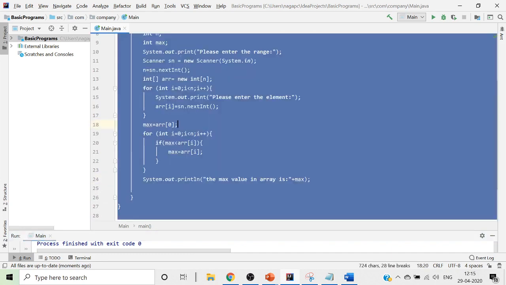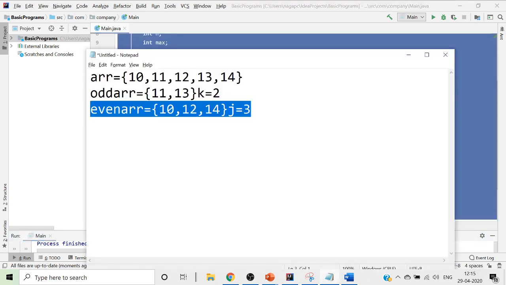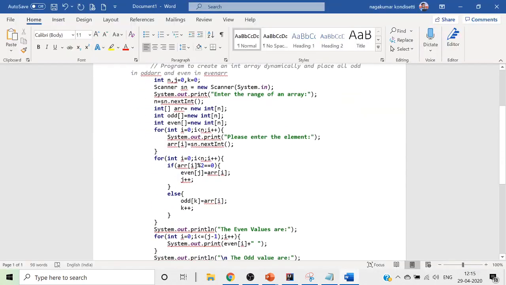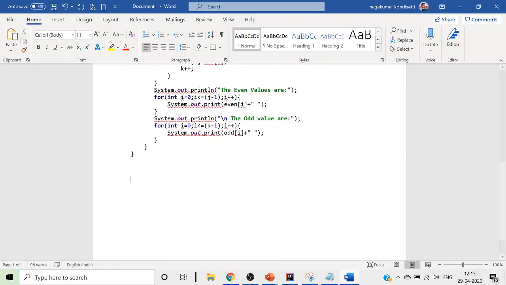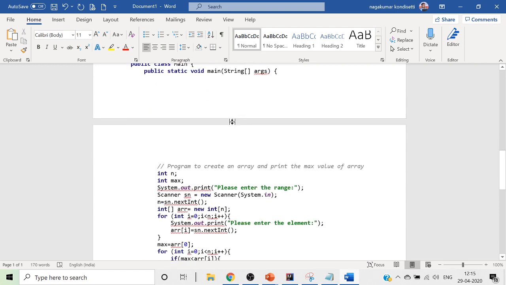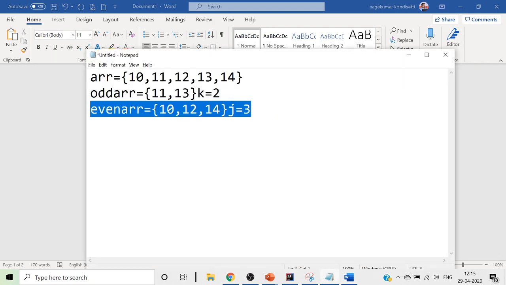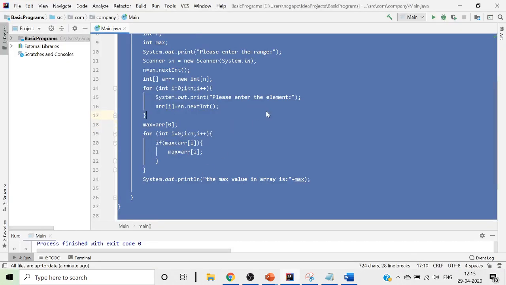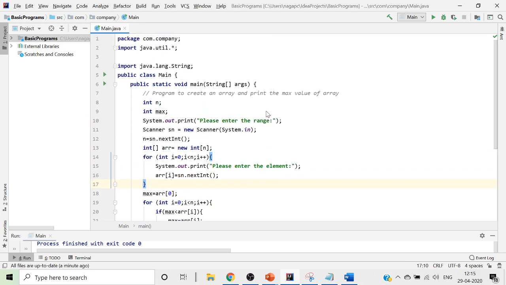Let me copy this and keep it aside. This is another program which will find the maximum value in an array. So this is how you find the largest value in an array.